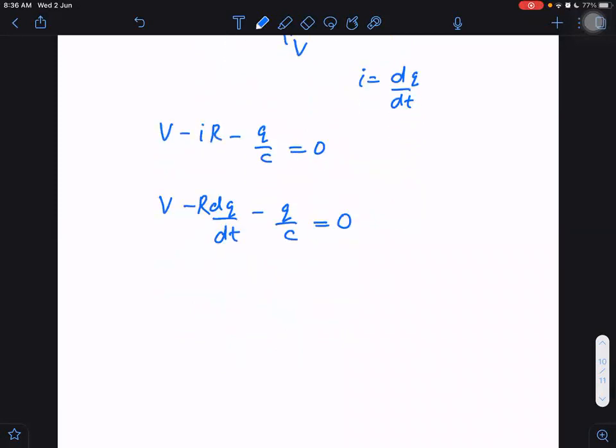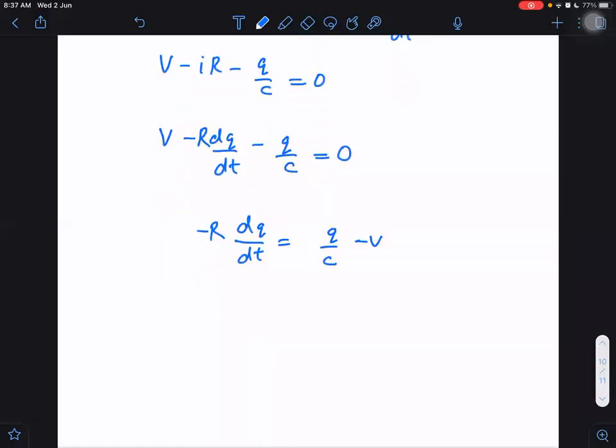Is it okay? What would be the value of dQ by dt? We can separate the variables. We bring Q by C to one side, and it is minus R here, I think. Then I can take R also to that side.